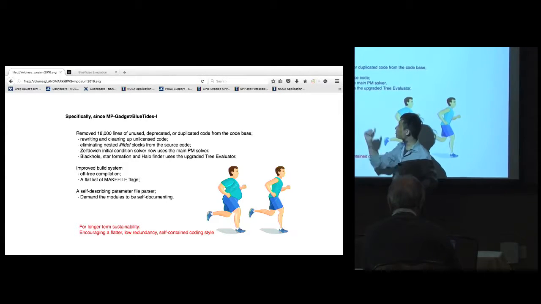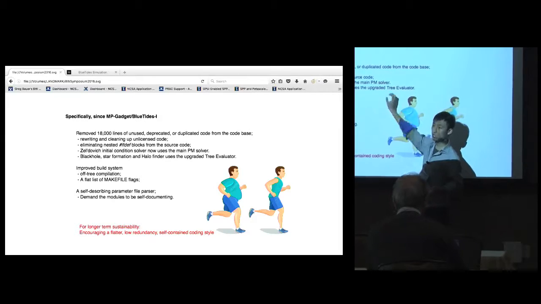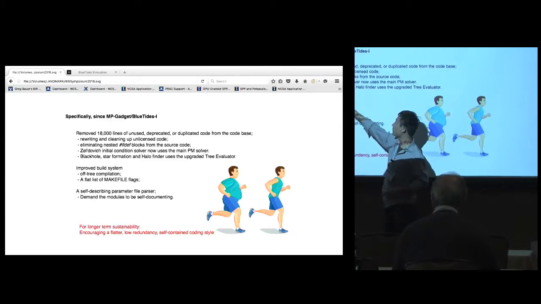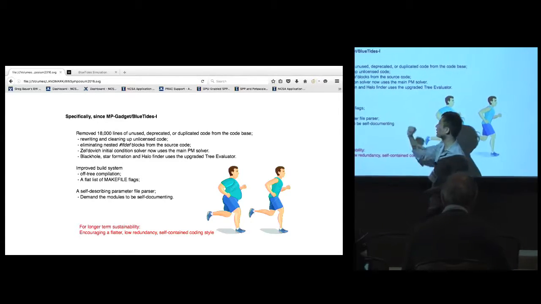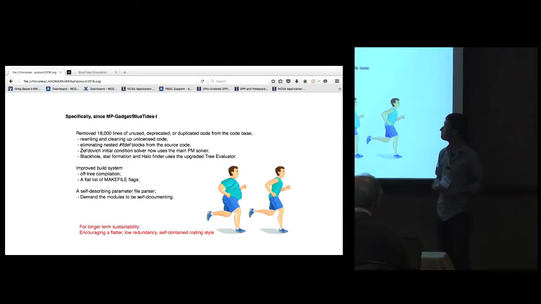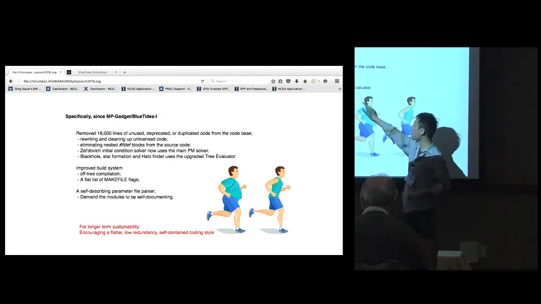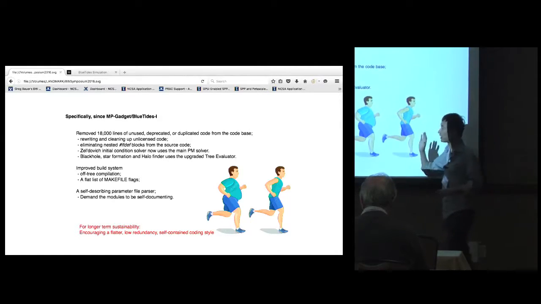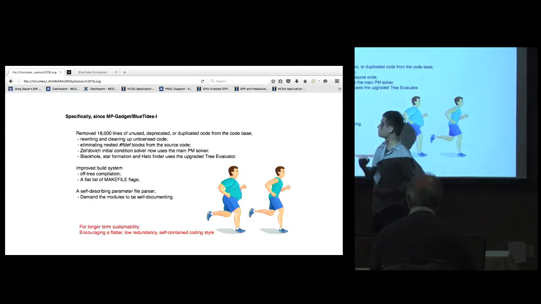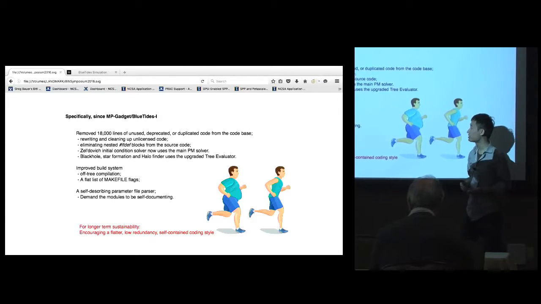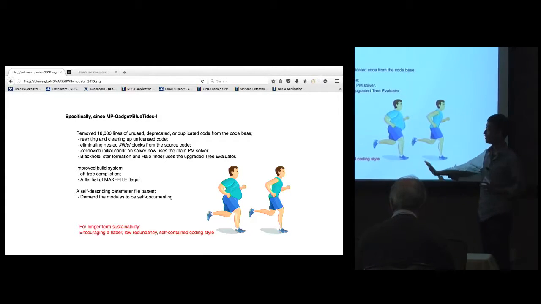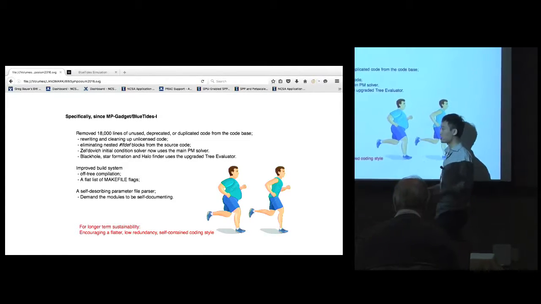The initial condition solver is ported to use the main particle mesh solver, so that eliminates a huge chunk of code. And the short-range modules, the baryon feedback modules, the black hole, star formation, and the halo finder, are now ported to use the new threaded tree evaluator code. That allows us to have only one copy of this tree evaluation code, which is fully threaded, and we can work on it. We also improved the build system. Now we do out-of-tree compilation by default, and we also simplified the makefile flags, making the list flat without interdependency, so it's harder to break.